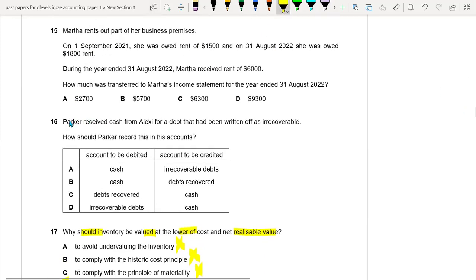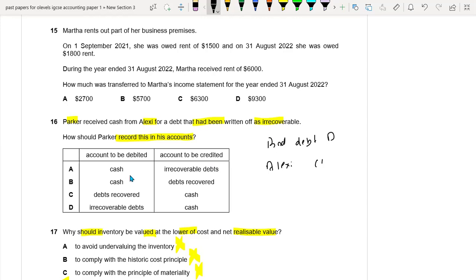Question 16. Parker received the cash from Alexei, a debt that had been written off as irrecoverable. How should Parker record this in the account? Okay, so he received, but previously he had written off the debt as irrecoverable. So now he has received. When there is bad debt, the bad debt would be debit, and Alexei would be credit.